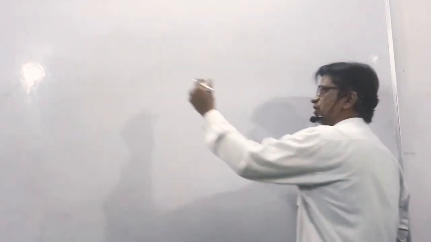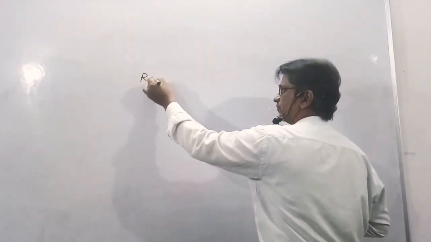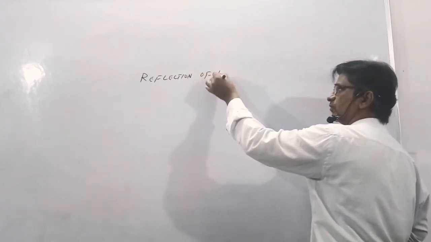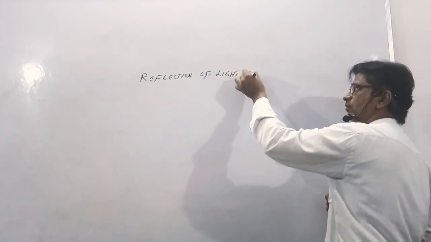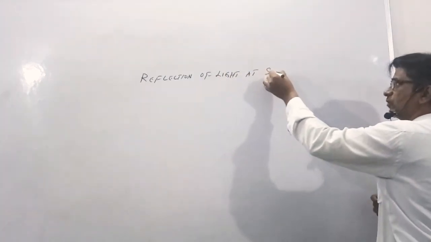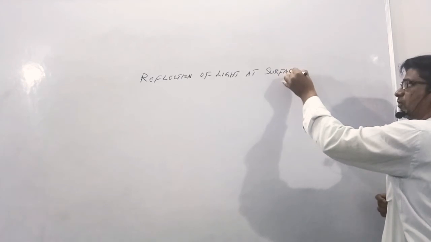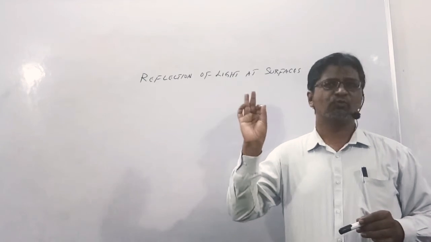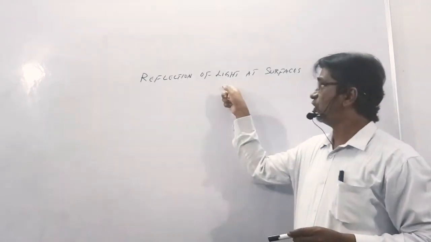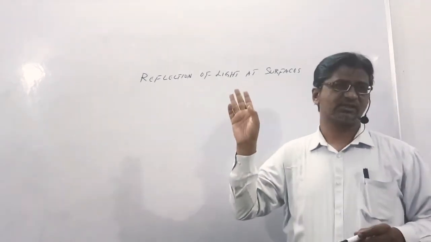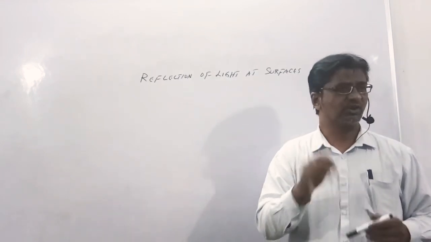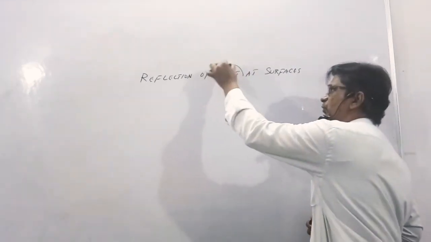So I am breaking the chapter. If you see the chapter name, it is reflection of light at surfaces. Now we will understand each and every term word by word. Reflection of light at surfaces. So first thing is we'll understand what is light. The most important concept of this is the word light. Light क्या है? That is the most important one.